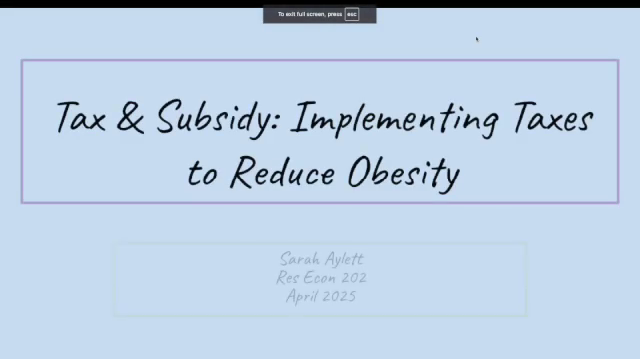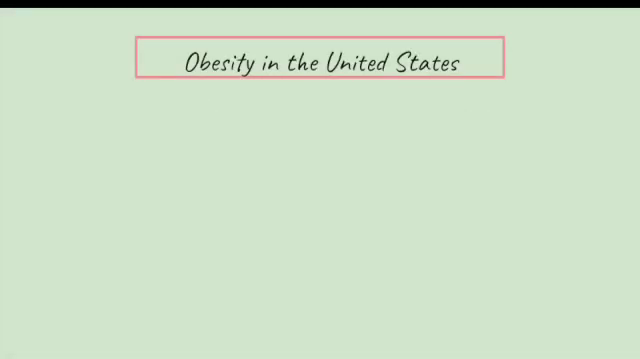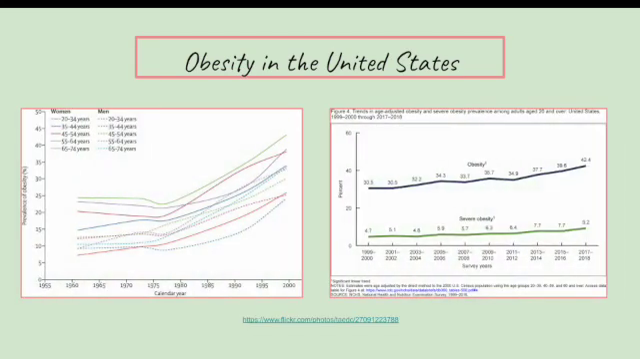In this presentation, we will explore whether implementing taxes can reduce obesity. Obesity is a pressing issue in the United States. According to a 2023 CDC study, in 23 states, over 1 in 3 adults are obese. Globally, obesity is on the rise, but it is especially severe in the United States. So, how do we tackle this?